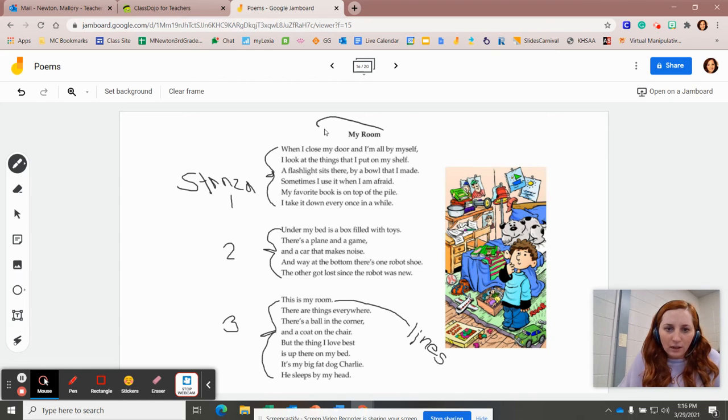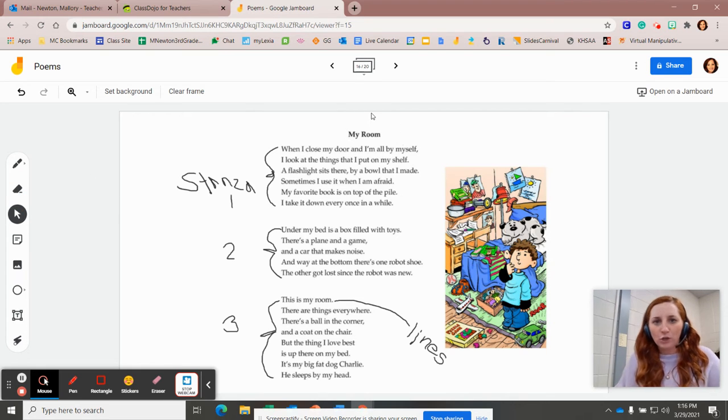Now, the title of our poem is called My Room, and it has a picture of a boy with kind of a messy room. We'll have to figure out what this poem is all about. So remember, the deeper meaning of a poem is called the imagery that a poem has. So we'll see if we can figure out what this poem is trying to convey to us. What is the poet's purpose in writing it?